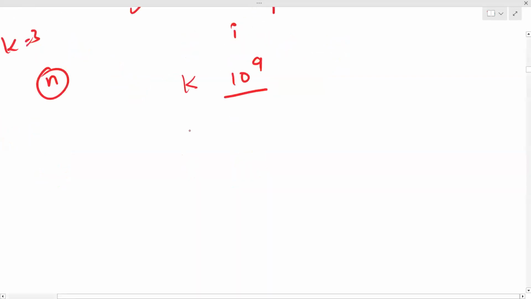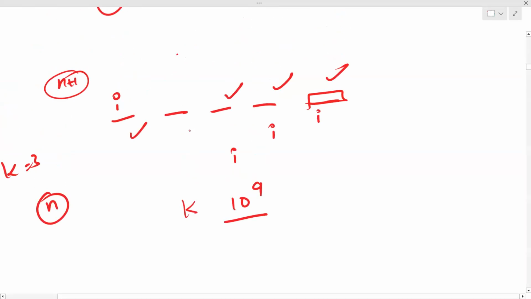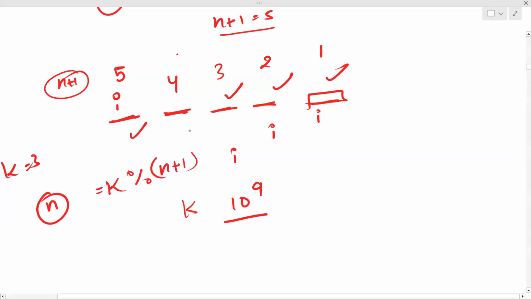See, after one operation, you'll end up here. After two operations, you'll end up here. After three operations, you'll end up here. After four operations, you'll end up here. After five operations, you're again starting from this point. And by the way, the length n plus 1 is also 5. So just see, after all the operations that are k, if you do k modulo n plus 1, these are the actual rotations that you should be worried about, because all the other operations will simply make you end where you started, like will make you come to the first place only. So first calculate k equals k modulo n plus 1. Now after this, you have actually some values left, so those will matter.